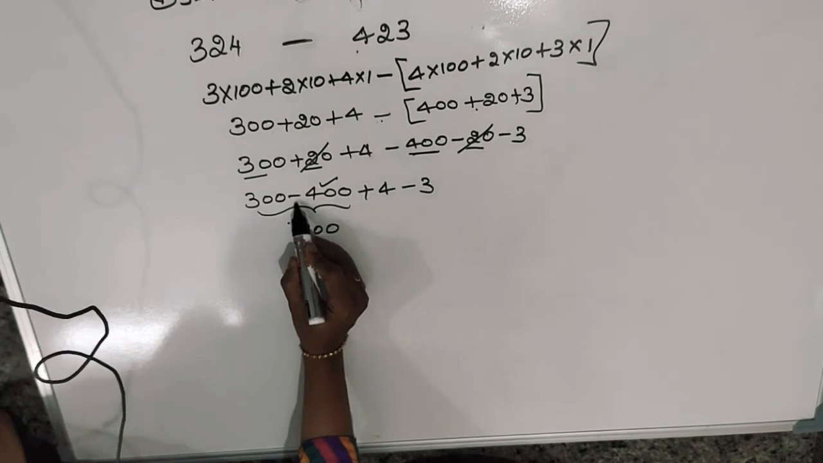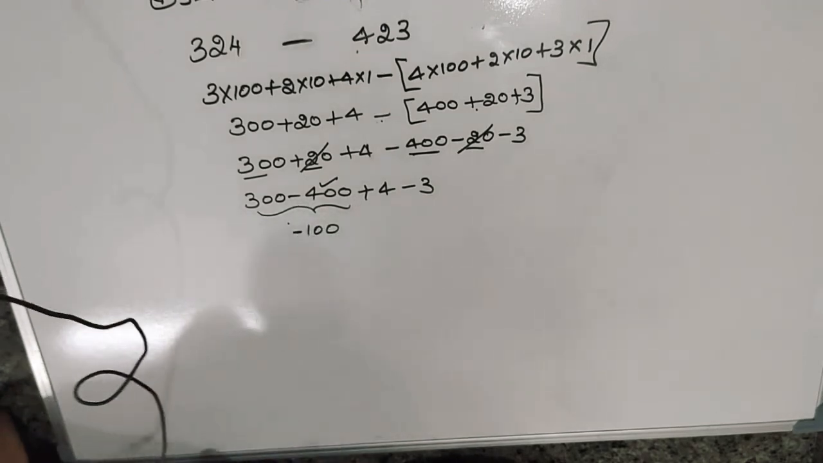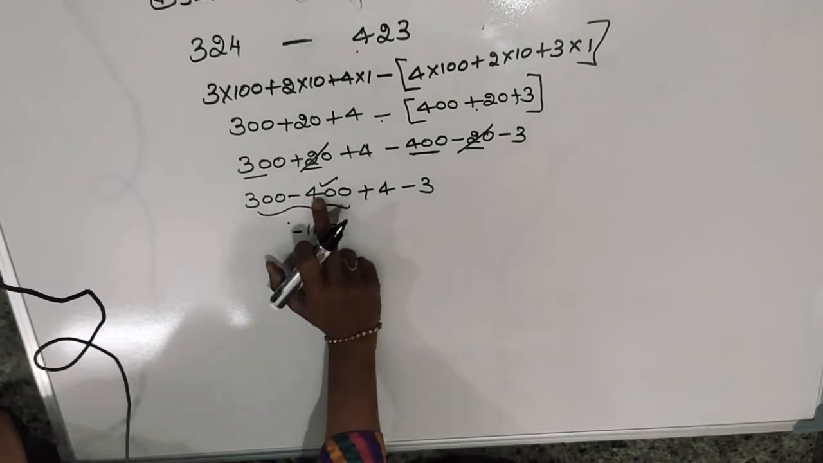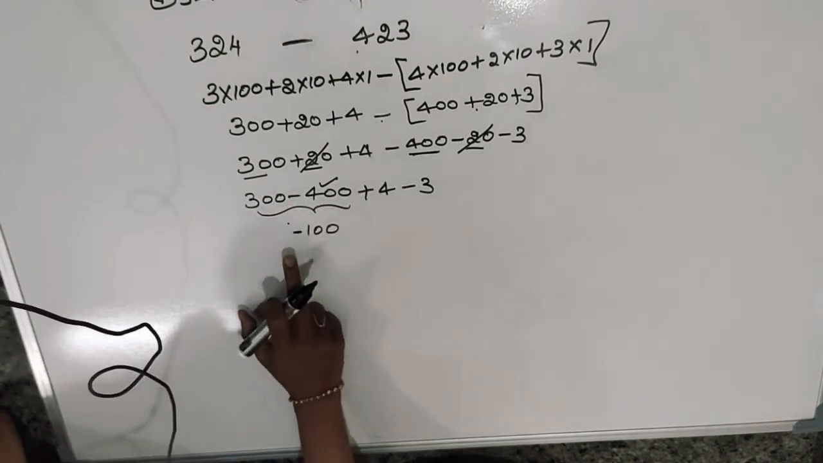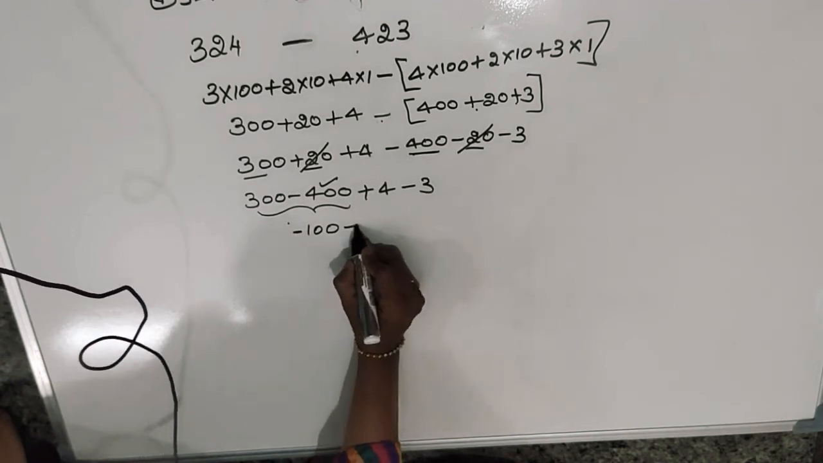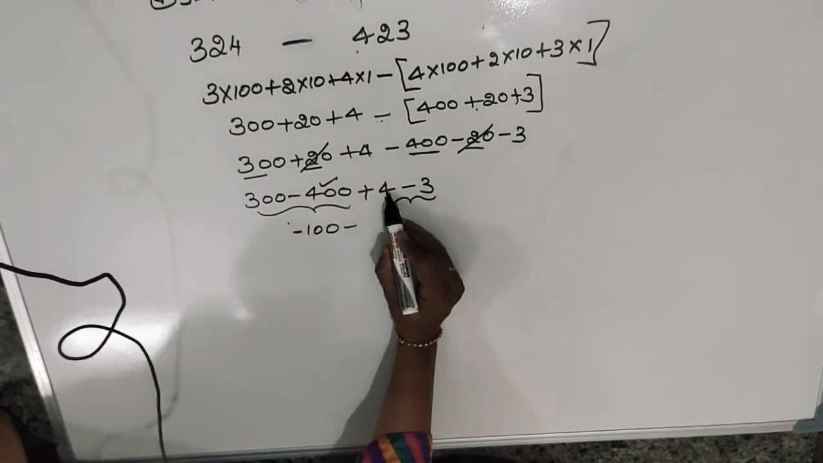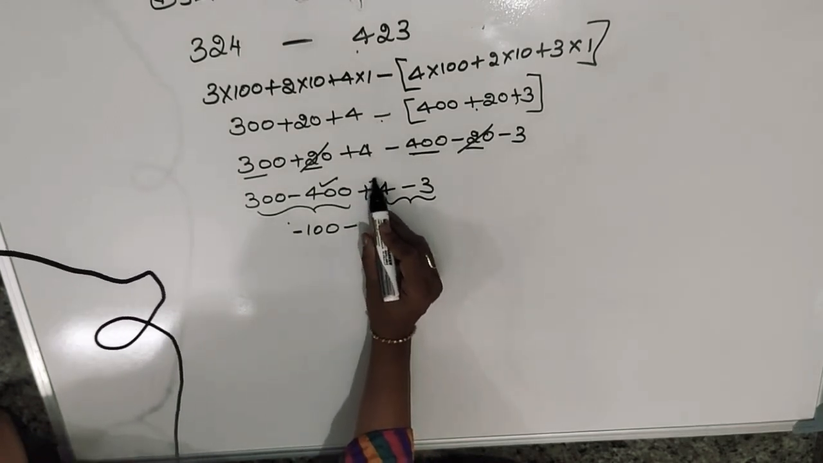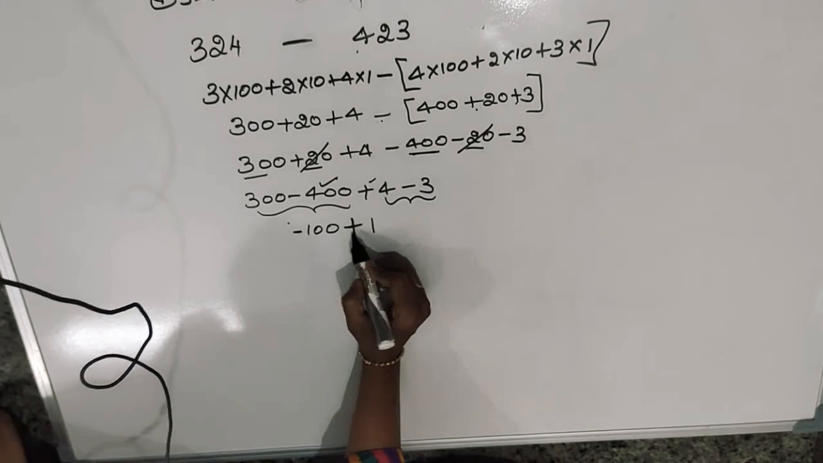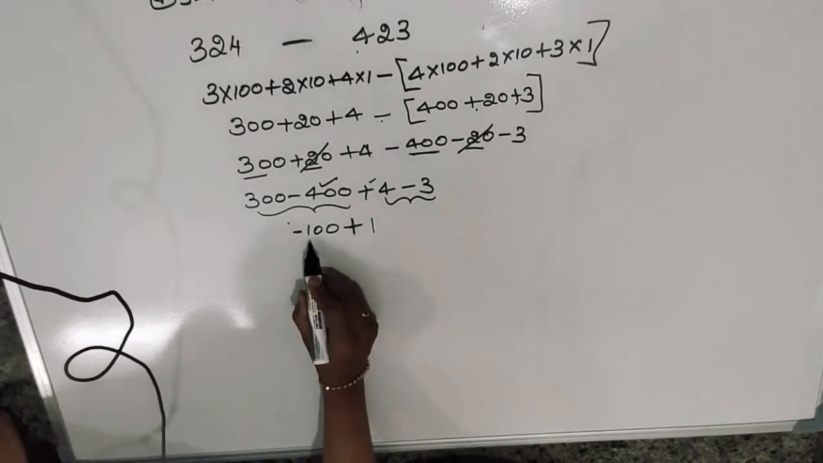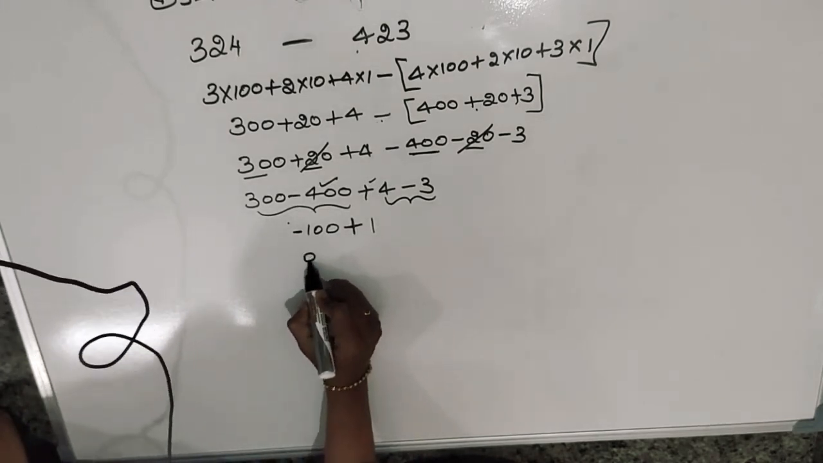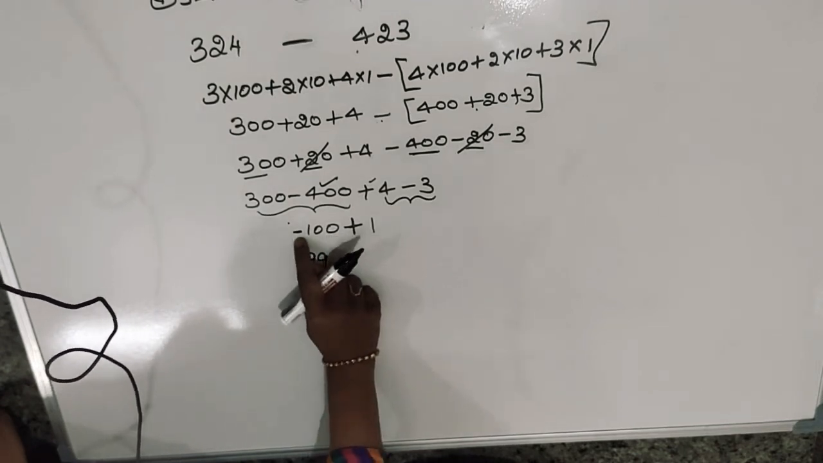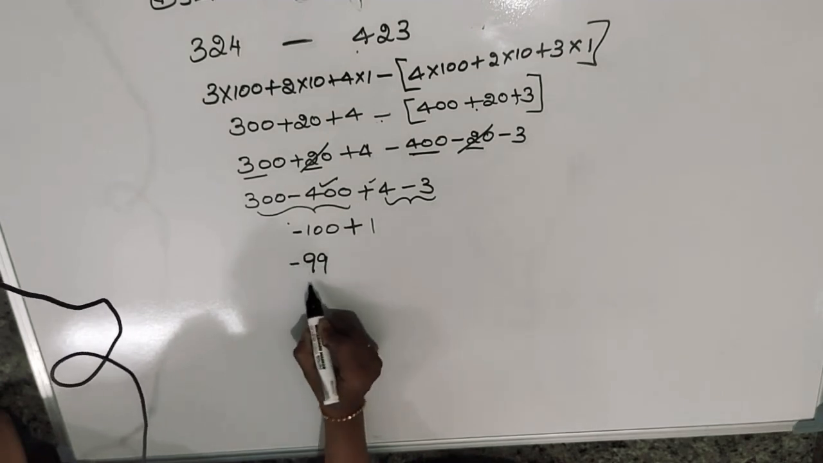It contains a minus sign, so it is minus. Remember, 300 minus 400 is minus 100. The greater number is 400, so it contains a negative sign, so it is minus. Here, 4 minus 3 is 1. The bigger one is 4, it contains a positive number, so it is plus 1. So minus 100 plus 1 is minus 99. Once again the greater one contains the minus sign, so it is minus 99.